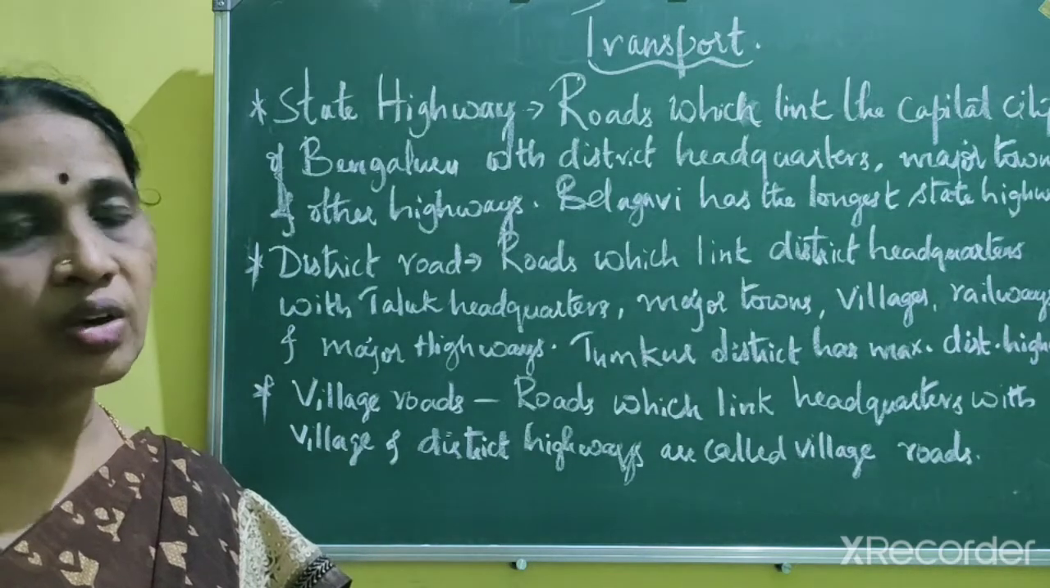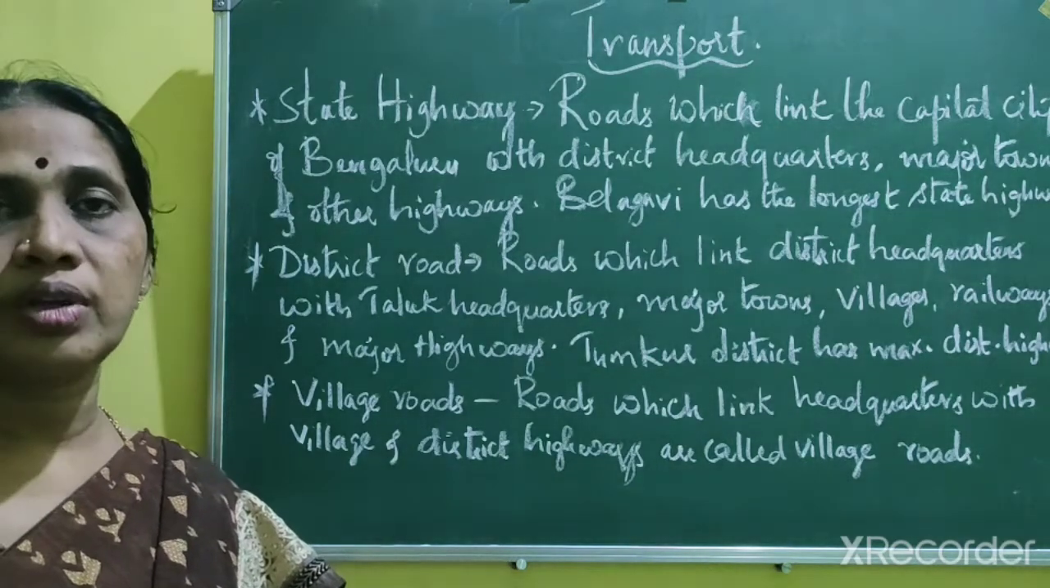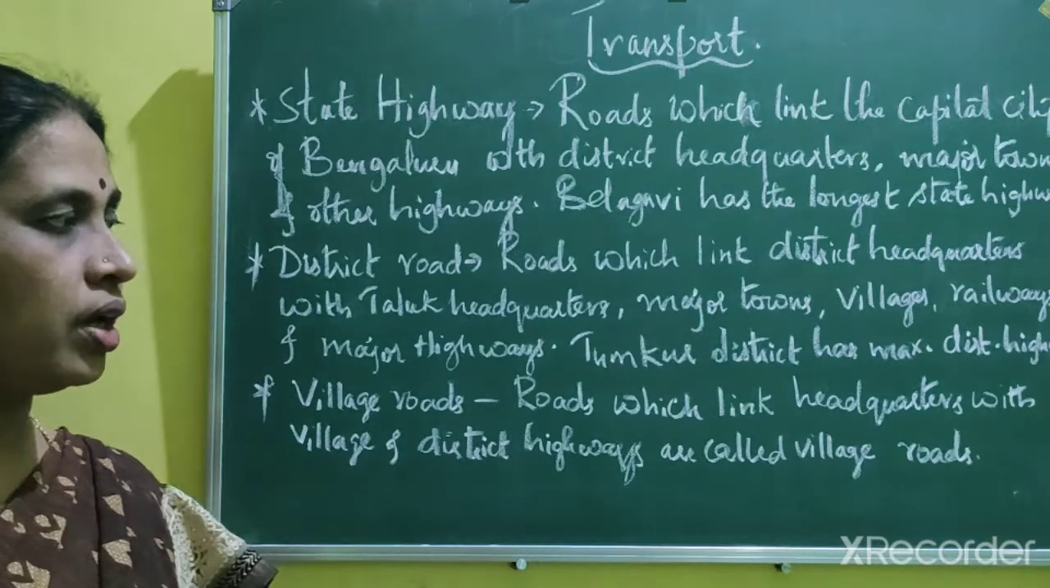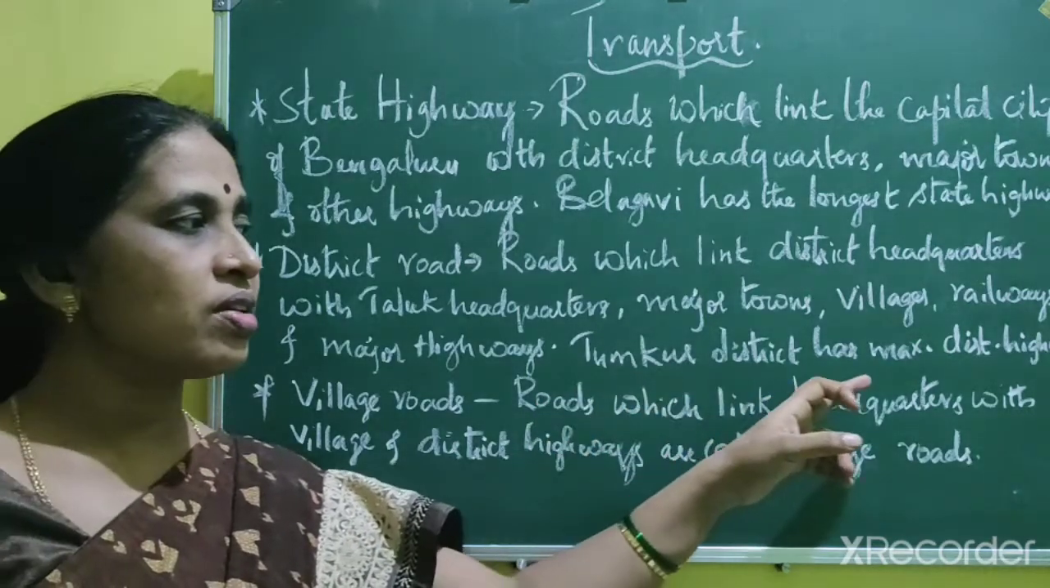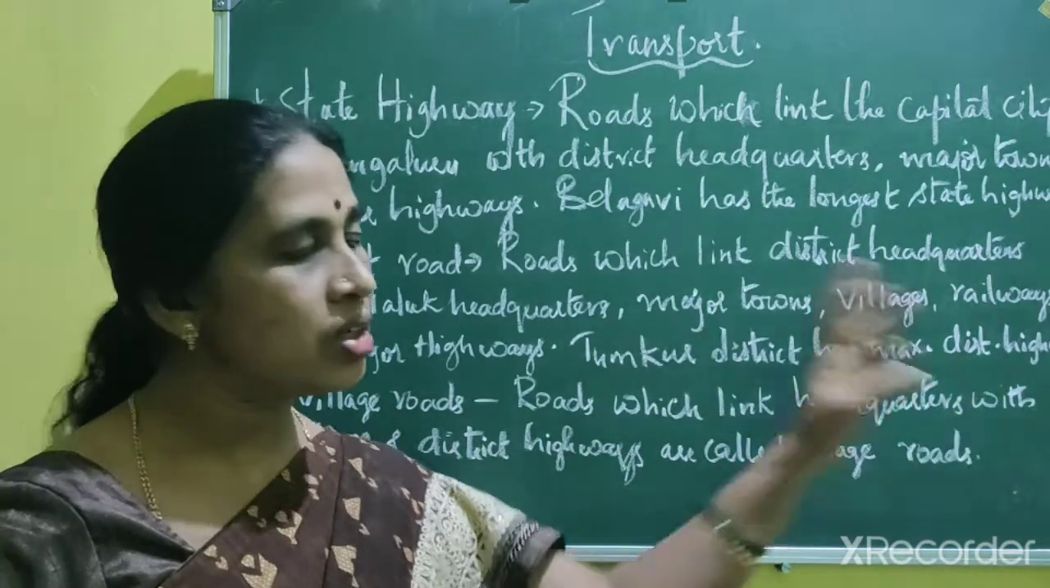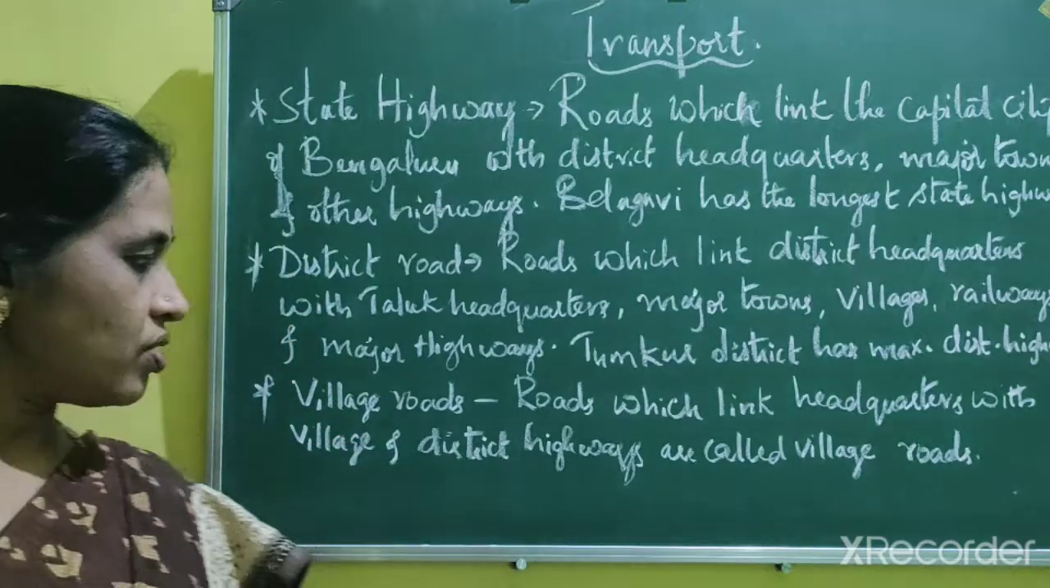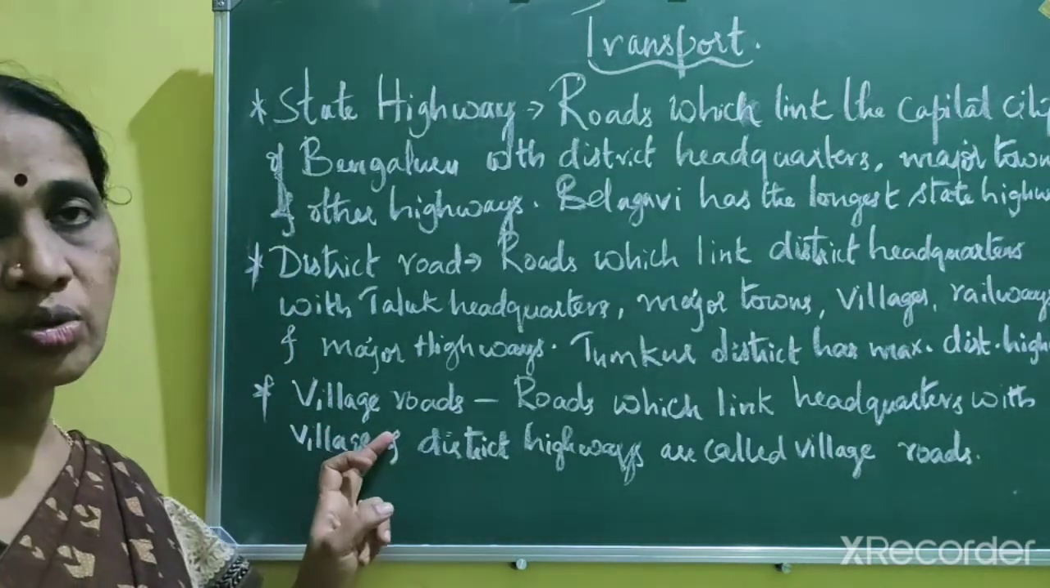Karnataka state has about 47,836 kilometers of district roads, and Tumkur district has the maximum district highway. Next we will know about village roads.